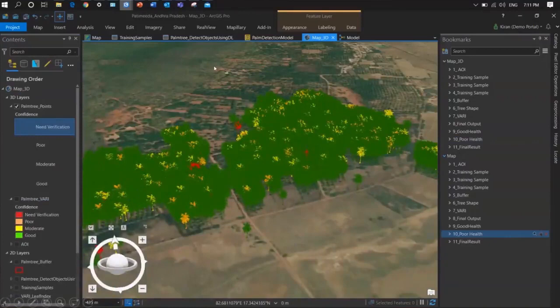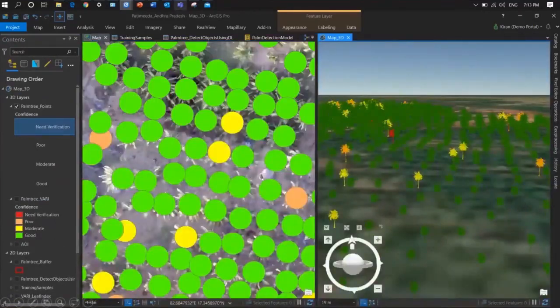And now I can take the side by side view where you can see clearly these 2 yellow trees are the moderate health, and these 2 trees are moderate. And this somewhere is poor, you can get the information here. Some tree damage you can see.